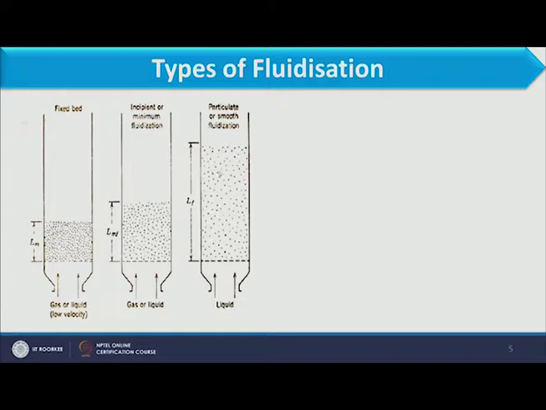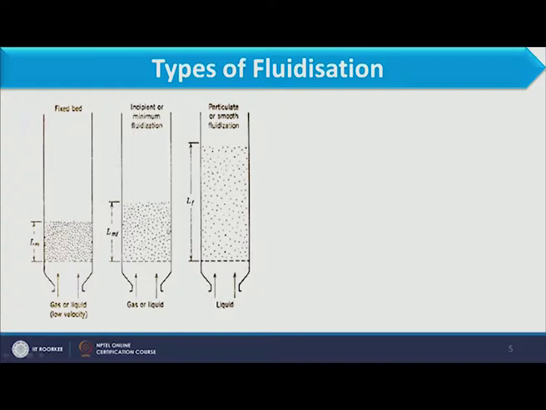The height of the bed increases significantly, but throughout the bed the particles are distributed uniformly. It is not like some spaces have more particles and some have fewer. In this condition, it is uniformly distributed. When this condition is achieved, the height of the bed is referred to as Lf, and this particular condition is called particulate or smooth fluidization.